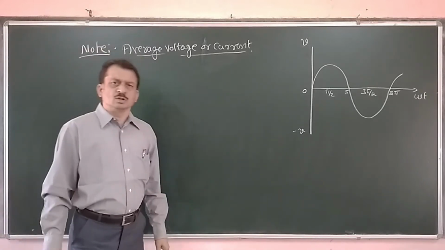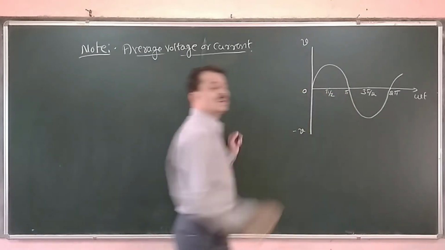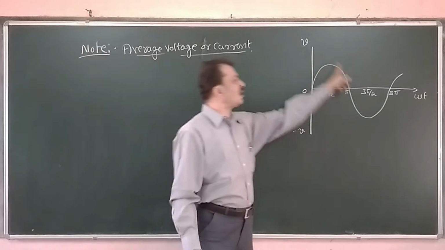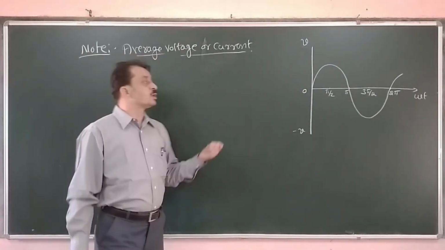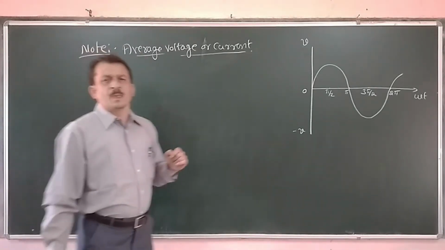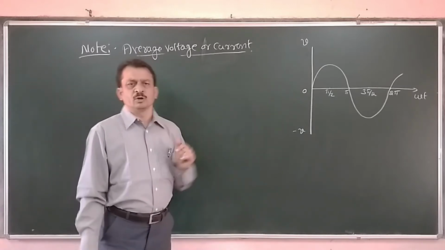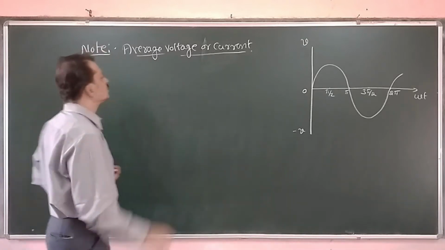But we can work out the average value of voltage and current for a half of a cycle. Not taking the full cycle, if we take only the half of a cycle, then the average value of voltage and current can be worked out. Now, that is not given in the NCERT textbook, but it can be helpful for solving some competitive examination questions.